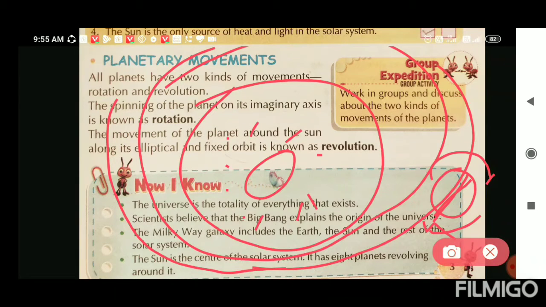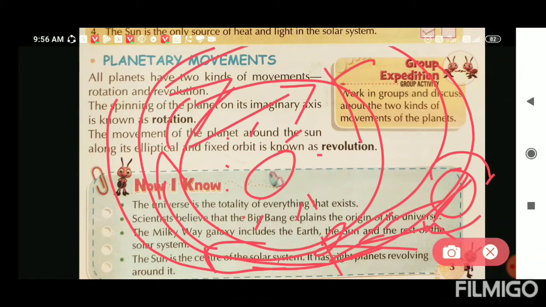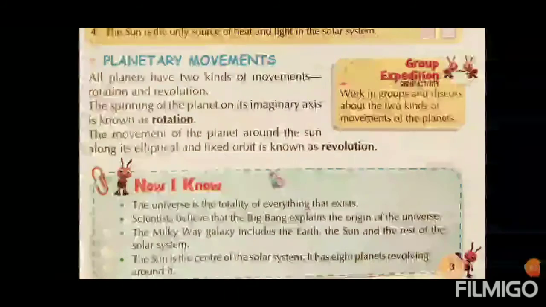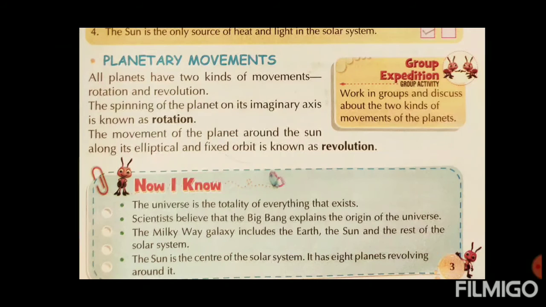Moving itself is called rotation. But moving around this, this moving is known as revolution. Got it? So moving around the sun is known as revolution. The earth moving by itself is known as rotation. You can read and you can understand that properly.